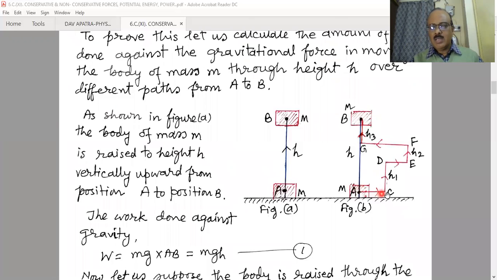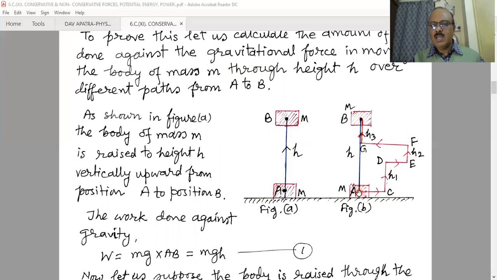In the first displacement, from point A to point C, the displacement is horizontal and perpendicular to mg, and therefore the work done against gravity is 0. DE is another horizontal path, and FG is another horizontal path.